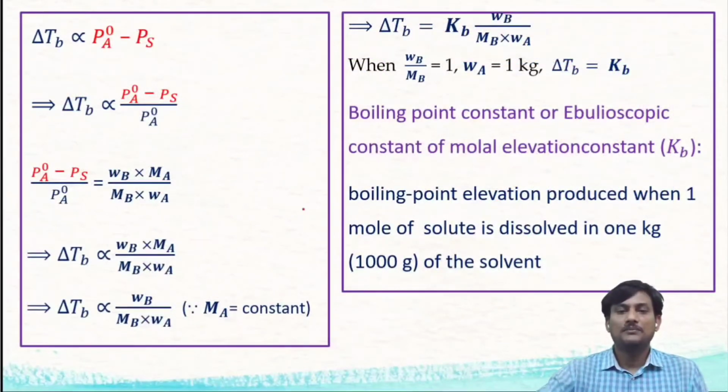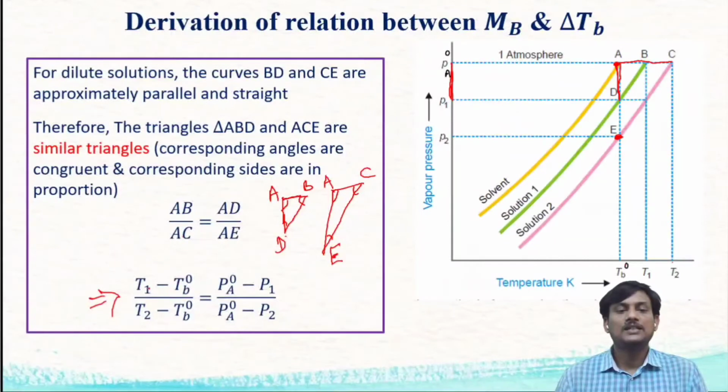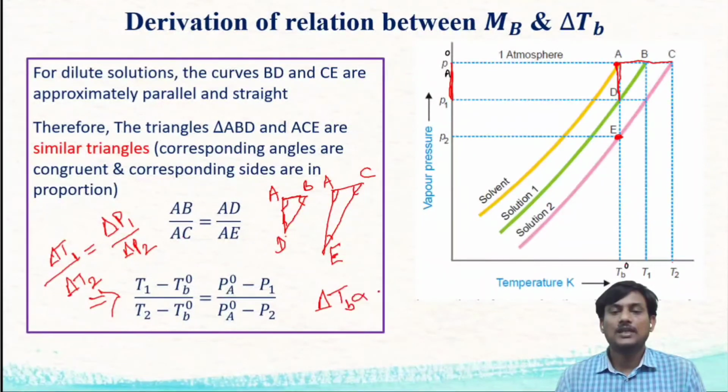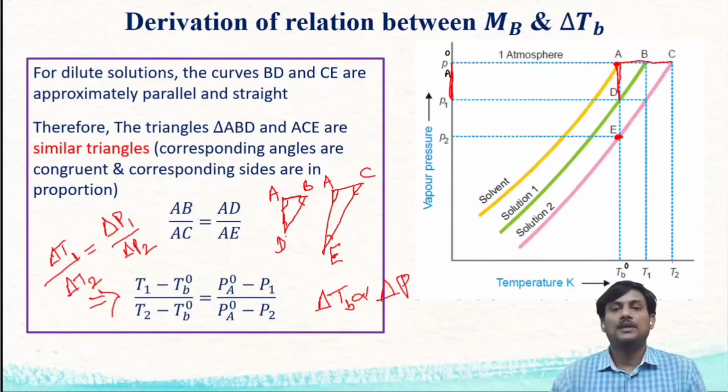So from this you can say the delta T, this one is the delta T1, the first one, and the second one is the delta T2. This one is the elevation of boiling point for solution 1, and this one is the elevation of boiling point for solution 2. The ratio is equal to delta P1 by delta P2. This is the lowering of vapor pressure for the first solution and this is the lowering of vapor pressure for the second solution. So from this equation you can say delta TB is directly proportional to delta P.